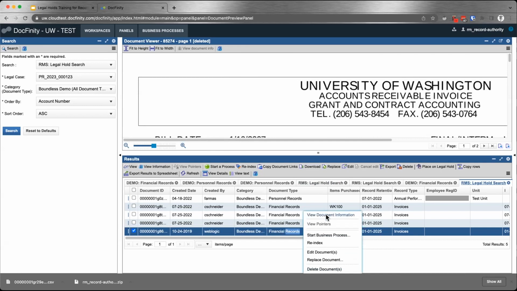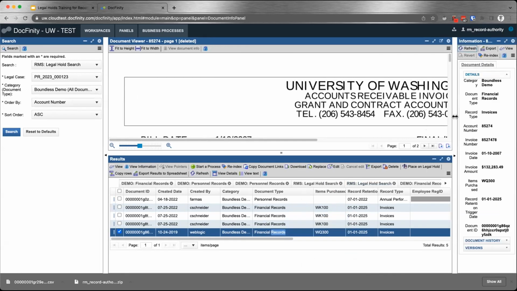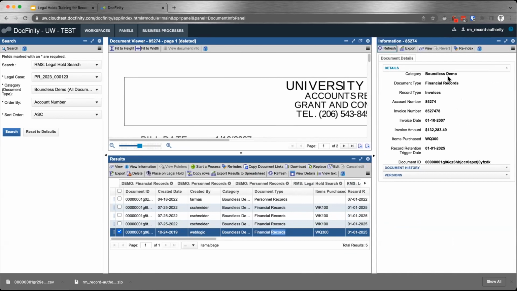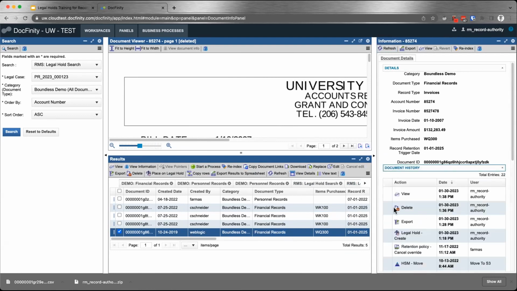So let me open this just to show that you can still see the metadata of the document. And if you look at the history, you see that the document has been deleted. It's just in the soft delete state until purging happens.